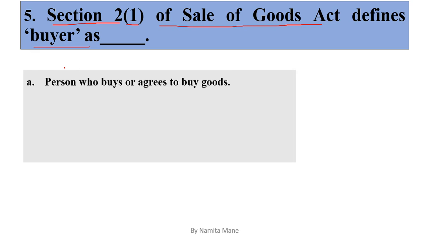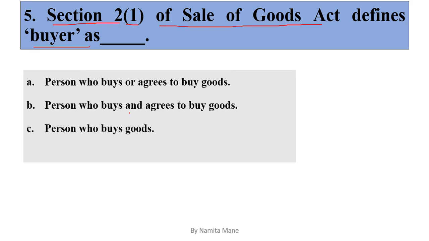Next question, question number 5. Section 2 subsection 1 of Sale of Goods Act defines buyer as. So what is the definition according to this act? So options are option A a person who buys or agrees to buy goods. Option B person who buys and agrees to buy. Option C person who buys goods. Option D person who agrees to buy goods.